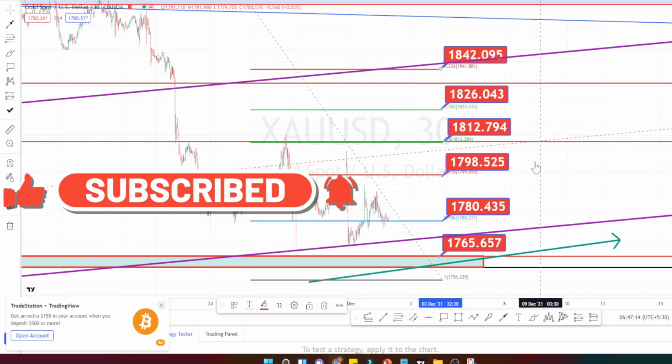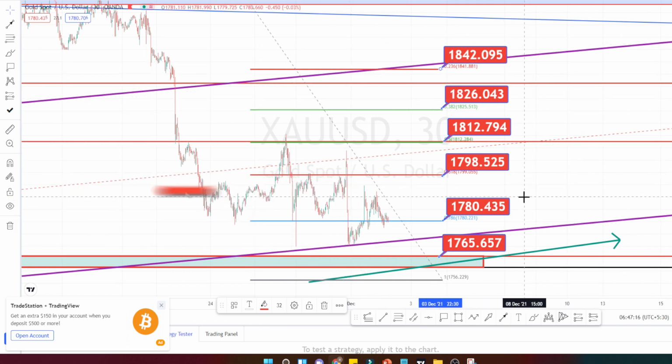Please mark these ranges in your chart also and decide your entry and exit based on the support and resistance levels in the chart.